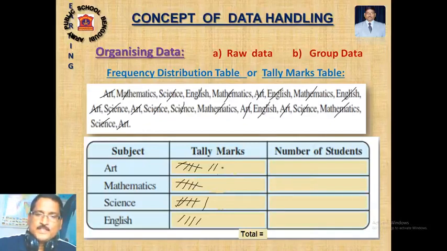How many tallies are there? Slash, here it is 7. How many students scored liking mathematics? 5.